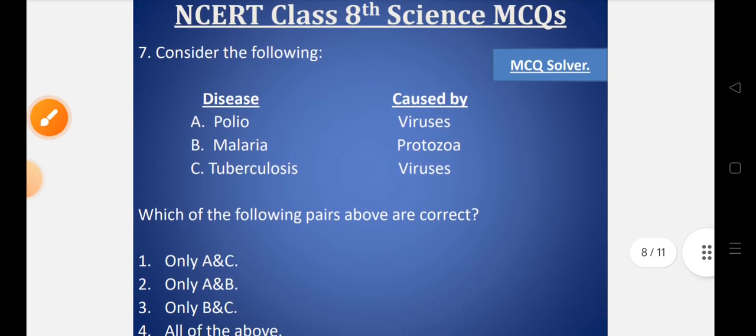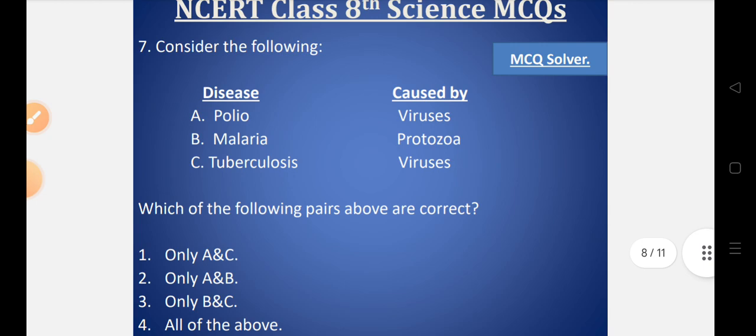Now question number 7. Consider the following. There are diseases given and the organisms through which they are caused. So you have to just look into them. Let's look into option A. Polio, which is a disease, it's mentioned that it is caused by virus. B. Malaria, it's mentioned that it is caused by protozoa.